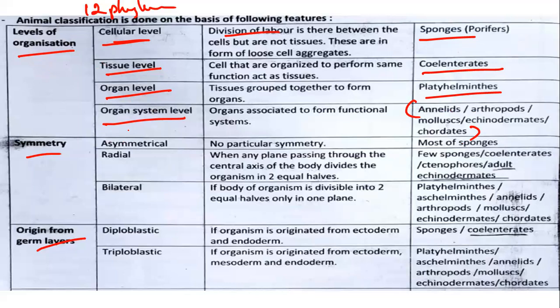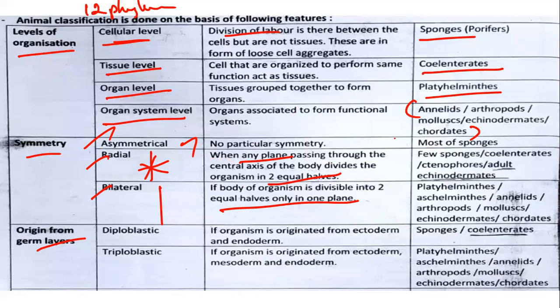The next one is symmetry. Three types of symmetry are there: asymmetry, radial, or bilateral. If an organism does not have any exact shape, if it is irregular in shape, it is called asymmetrical. If an organism can be divided into two equal halves in any plane, then it is called radial. And the next one is bilateral, which can be divided into two equal halves only in one plane.